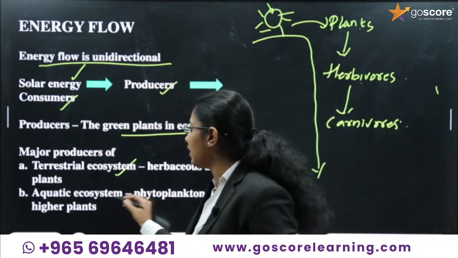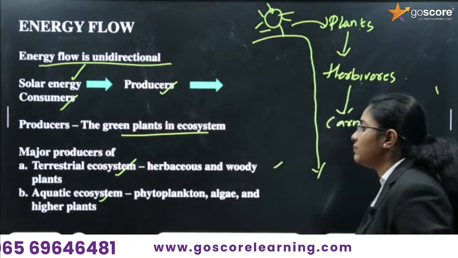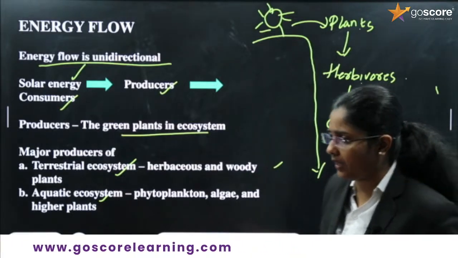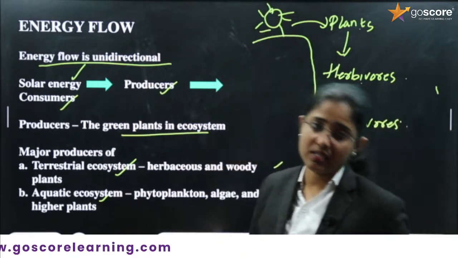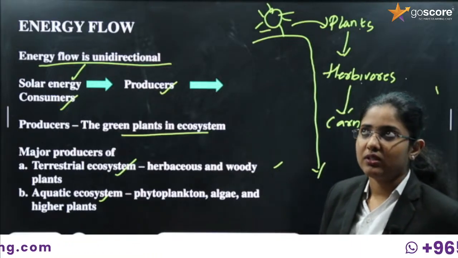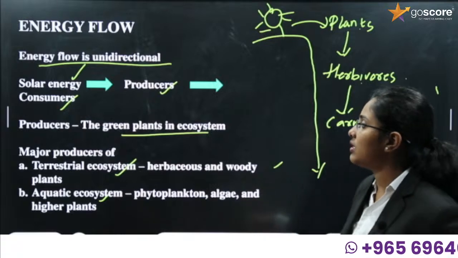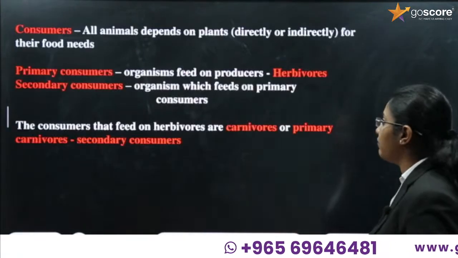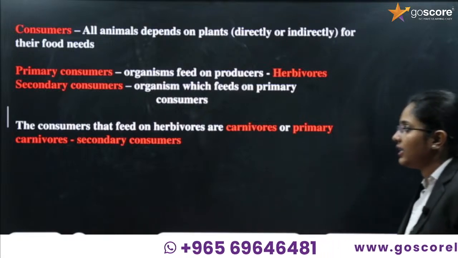If it is an aquatic ecosystem, phytoplankton, algae and higher plants are considered the producers. Understood? So that's all about producers, and how the energy is moving from one level to the next.